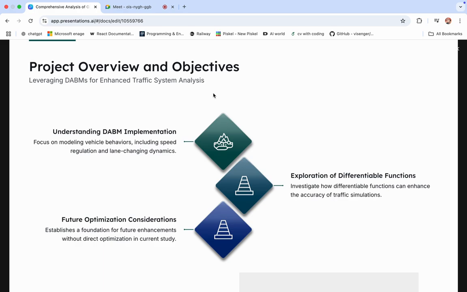So, project overview and objective. First, our main objective is to understand the DABM implementation, in which we have modeled the vehicle behavior including speed regulation and lane changing dynamics. Then we have also explored differential functions. We have investigated a few differential functions and enhanced the accuracy of our traffic simulation, to see which kind of differential equations and functions work best for our simulation. And we have also considered future optimization cases, in which we have studied the interaction of vehicles with any kind of intersection that happens on the road or the traffic light which is there on the road.